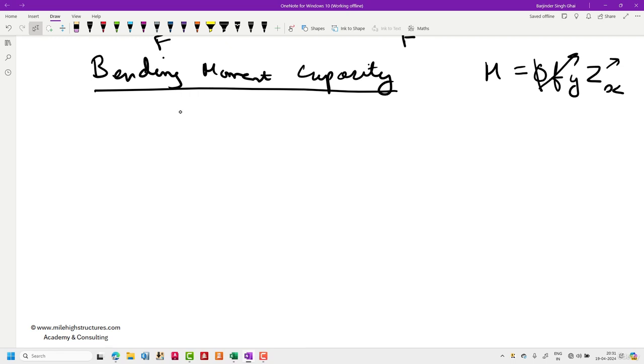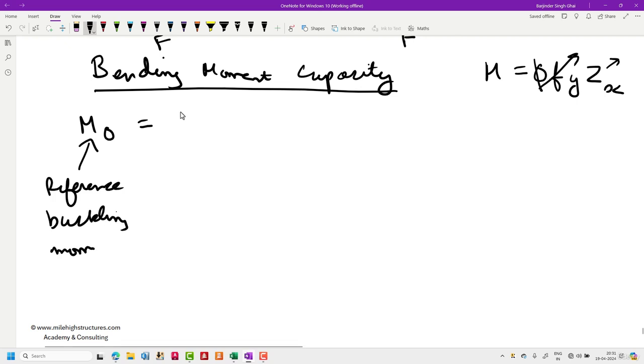Now after that, if we are talking about the bending moment capacity, I should first talk to you about two different terms. The first term is M naught, the reference buckling moment. You have already studied the design of columns, and the reason we talk about buckling behavior when we talk about the beam is that steel, instead of yielding on the tension face, basically buckles. That is why we are talking about the reference buckling moment.